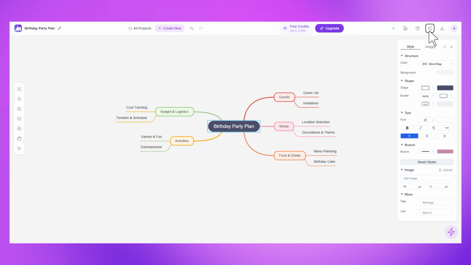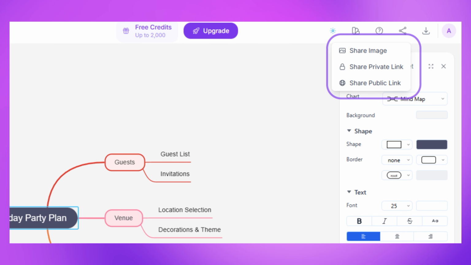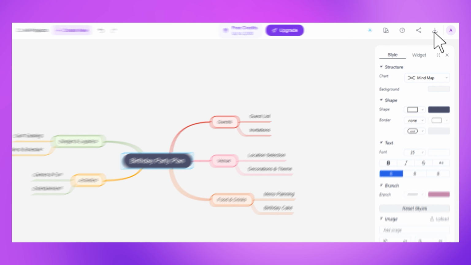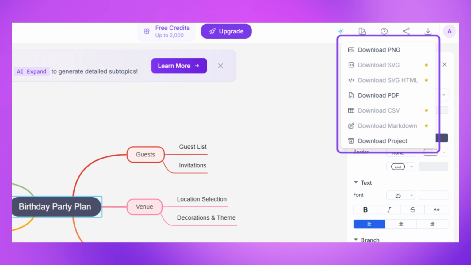Sharing ideas is effortless. Generate a private link for secure collaboration or a public link to showcase your work globally. Take your project anywhere. Download your mind maps as PNG, PDF, or SVG.